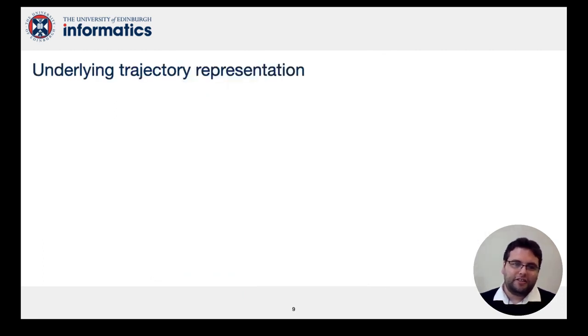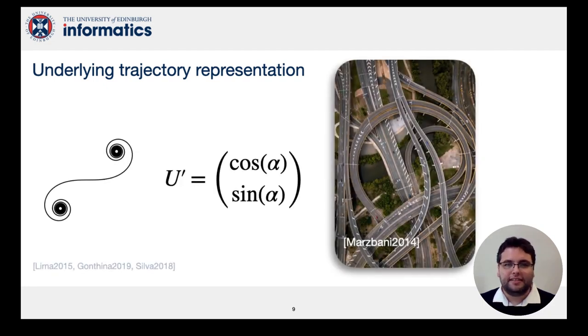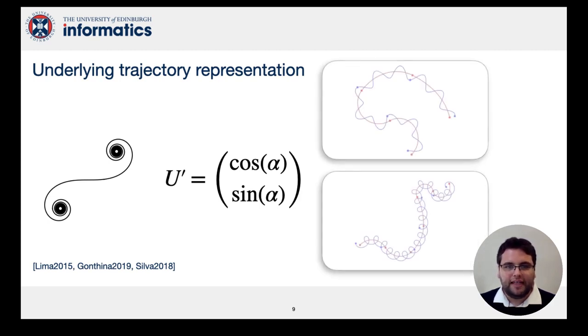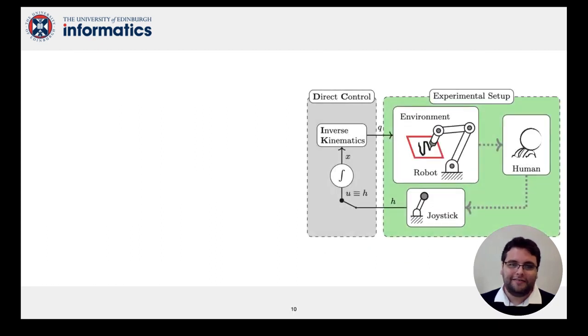For the underlying trajectory, we use a geometrical primitive called Clothoids. These have been utilized in road design, autonomous driving, and continuum robotics. In our case, Clothoids give us a versatile and compact representation. Direct control maps joystick commands onto robot motions.